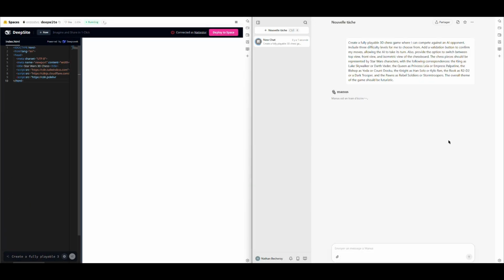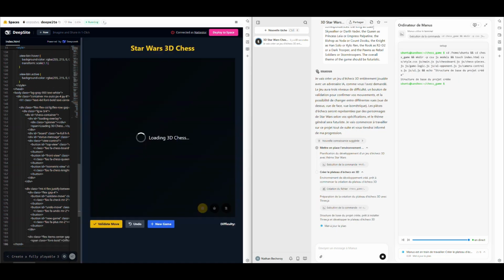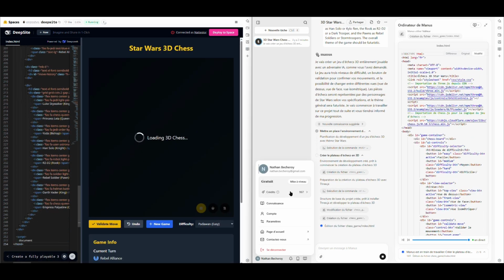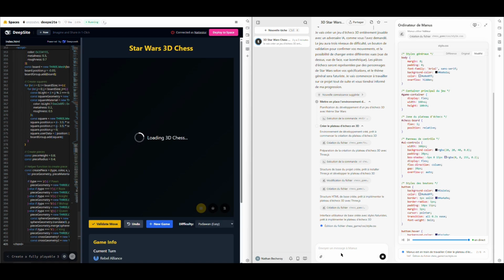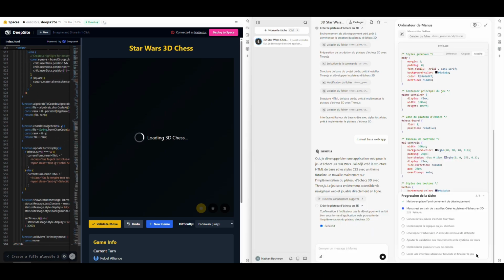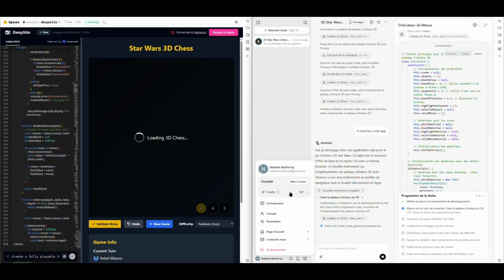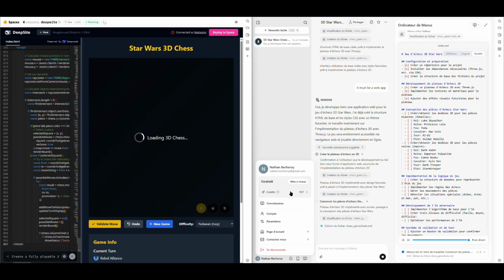To see how DeepSite stacks up, I decided to put it to the test against Manus. Both DeepSite and Manus start creating the game. As you can see, the interfaces are different. They handle the task in a different way. While DeepSite is simply generating code, Manus is working as an organized developer, creating its to-do list and preparing all the tools it needs to work.